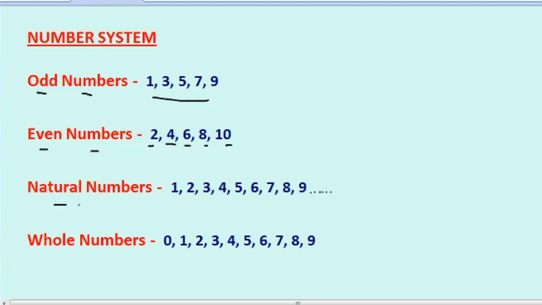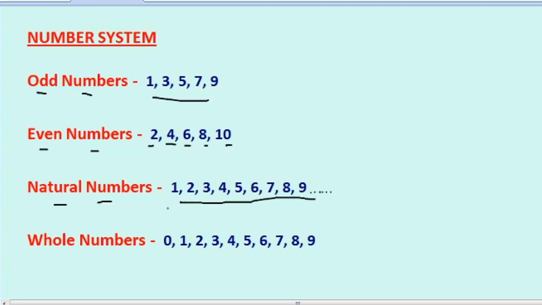Next, we come to natural numbers. To understand natural numbers, do one exercise. Start counting the numbers in your mind. You might have counted. From where did you start? Most of you might have started from 1, 2, 3, 4, 5. This is how we count the numbers naturally. So these numbers from 1, 2, 3, 4, 5 and 6, 7, 8, 9 till infinity are known as natural numbers.